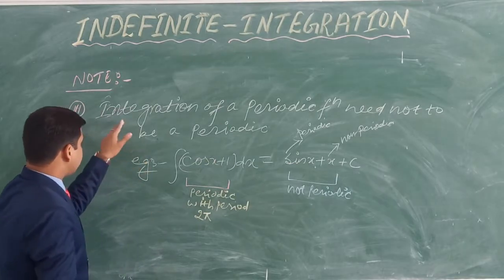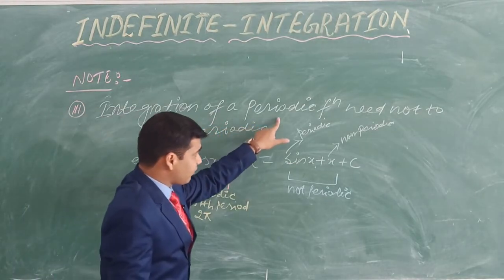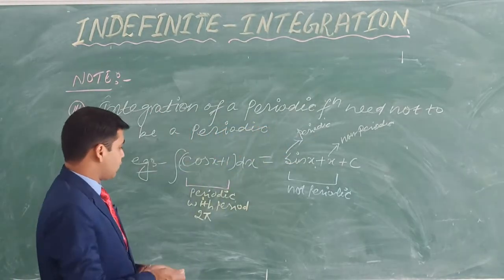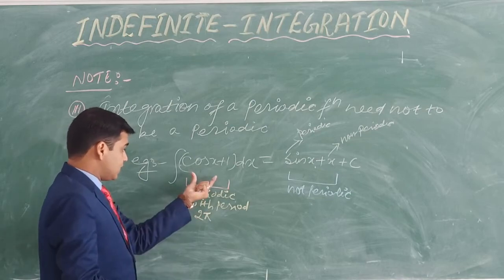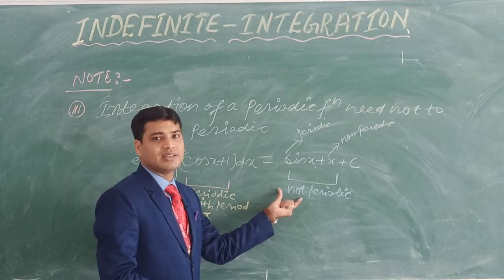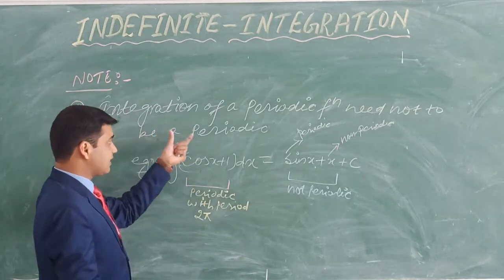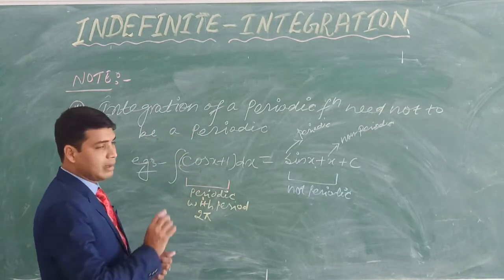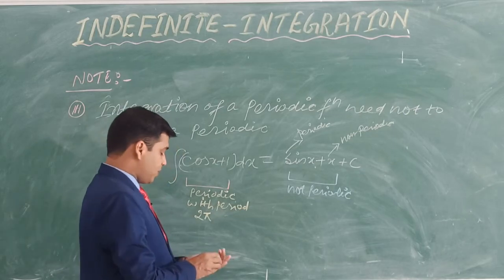So read this statement once: integration of a periodic function need not be periodic. Okay, so see here, this one is a periodic function, but after integrating this function we are getting a non-periodic one. So this statement is also clear, integration of a periodic function need not be periodic. Okay, so I hope you are getting this.